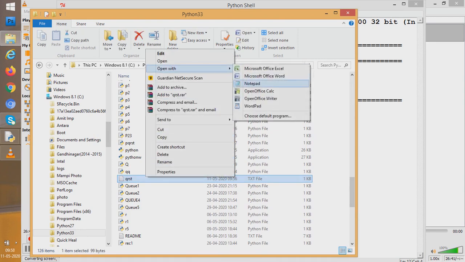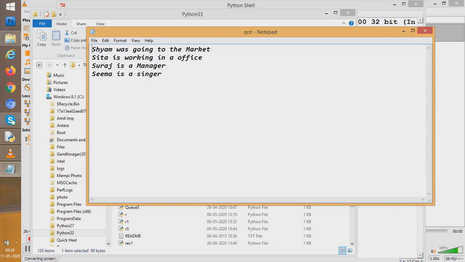So I opened QRST. See, Shyam was going to the market. Sita is working in an office. Suraj is a manager. Seema is a singer. Everything has been written. But these three lines were written in between when the program was being run, and the last line was written when the file was actually being closed by Python. So you have understood, students, how it works?